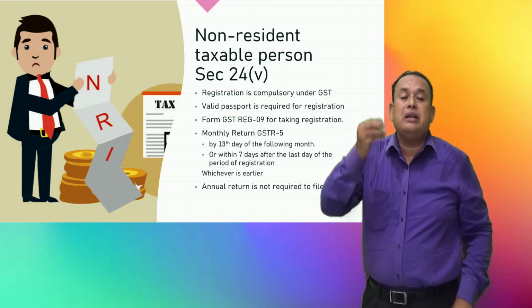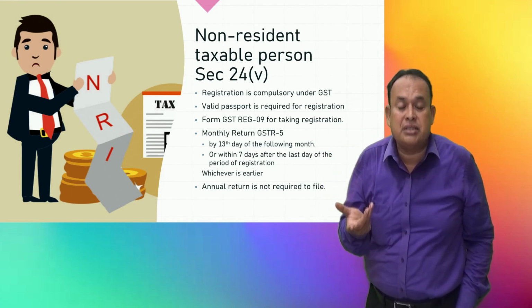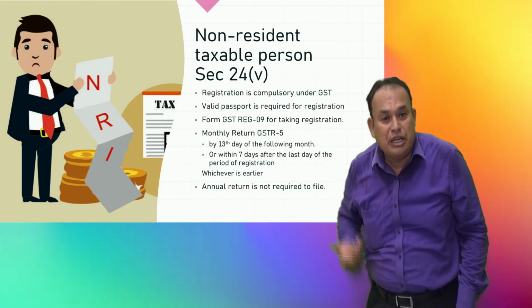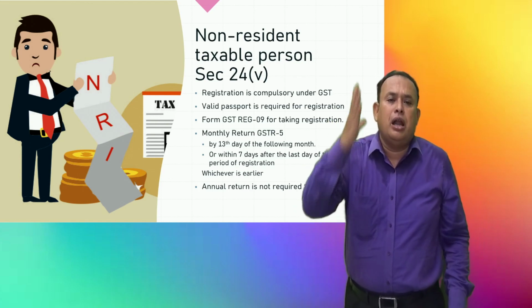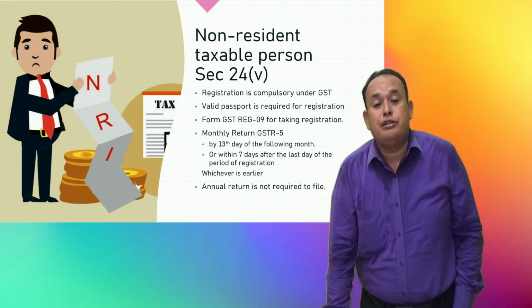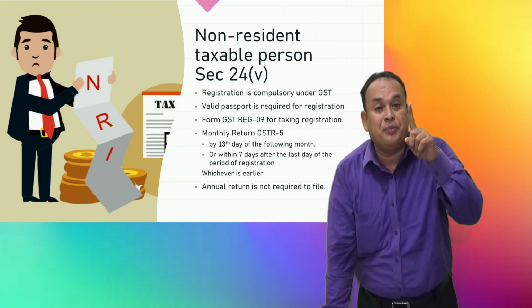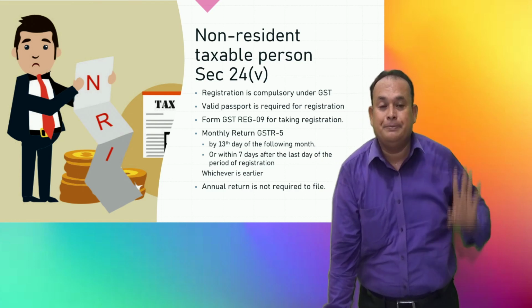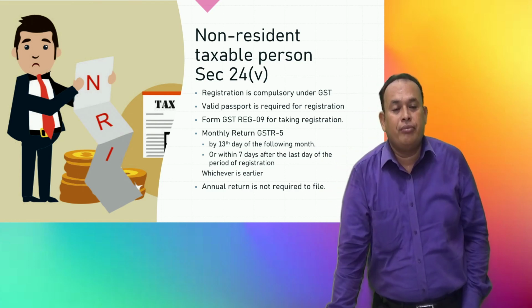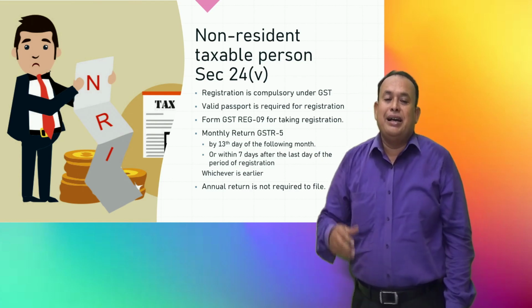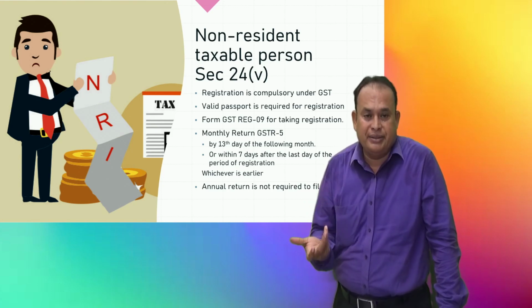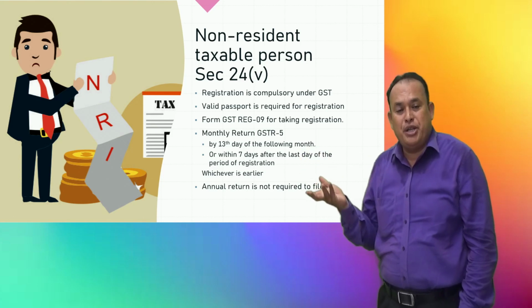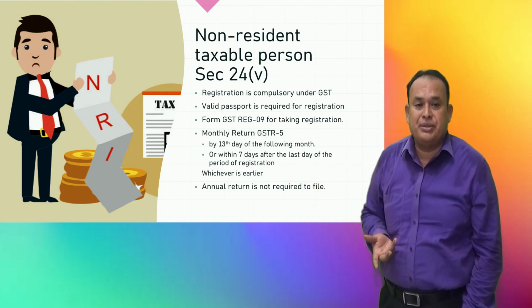Then whatever excess advance tax they paid, if they notice it at the time of expiry of registration, they can ask for refund, allowed to a non-resident taxable person with one condition: return should have been filed properly. So for a non-resident taxable person, registration is mandatory. The process I have explained to you in a simplified manner, my dear friends.